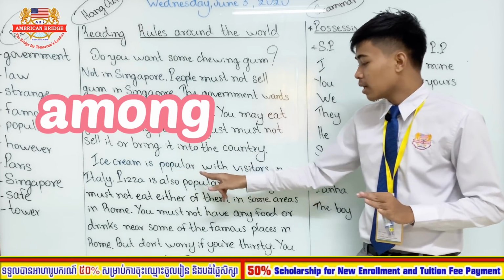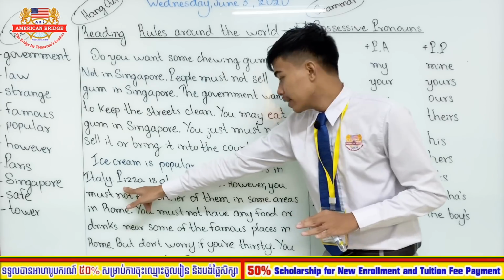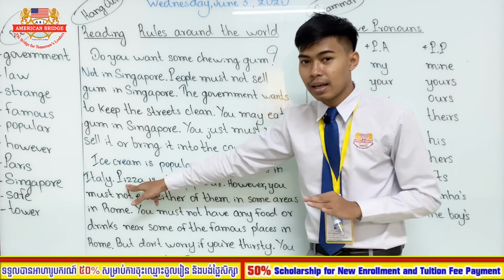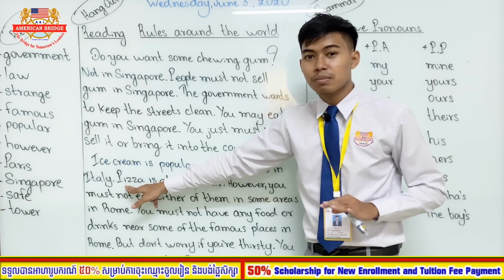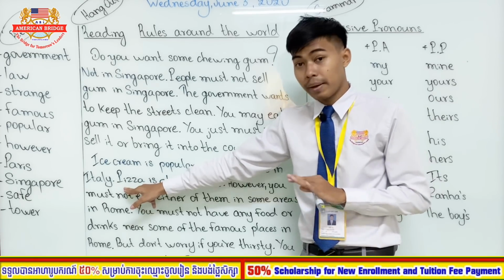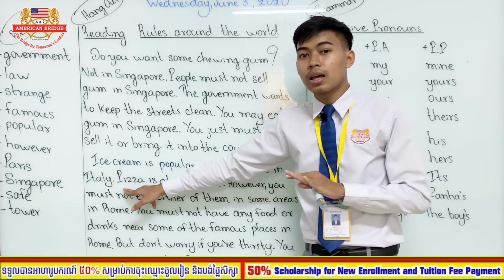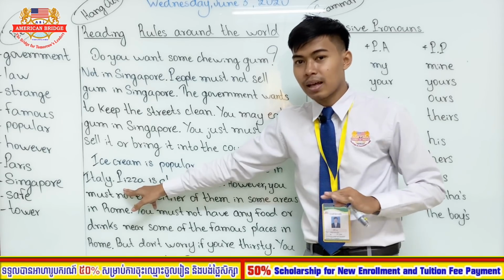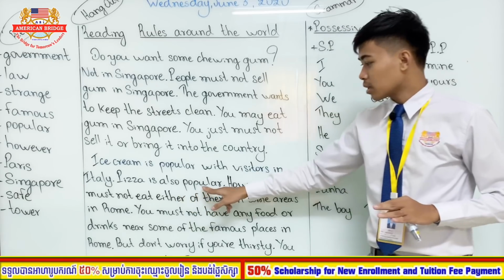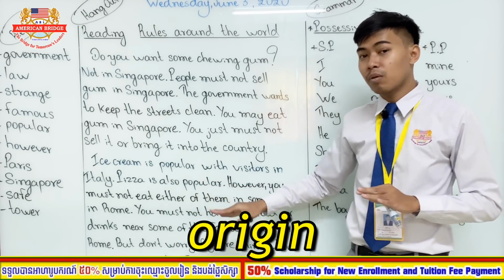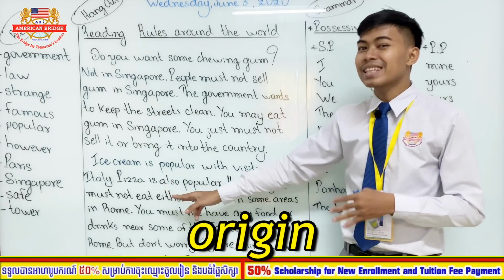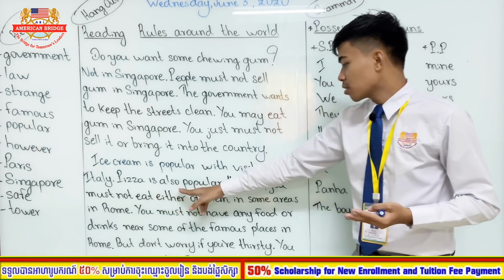Ice cream is popular among visitors in Italy. Pizza is also popular. You know pizza, right? Can you repeat after me? Pizza. In Khmer we say it one way, but in English we read it like this. Pizza. So pizza is also popular because, like you learned in level 3, the origin of pizza is from Italy, right?